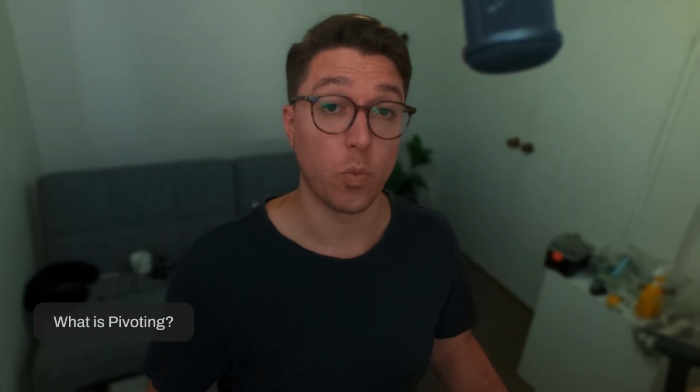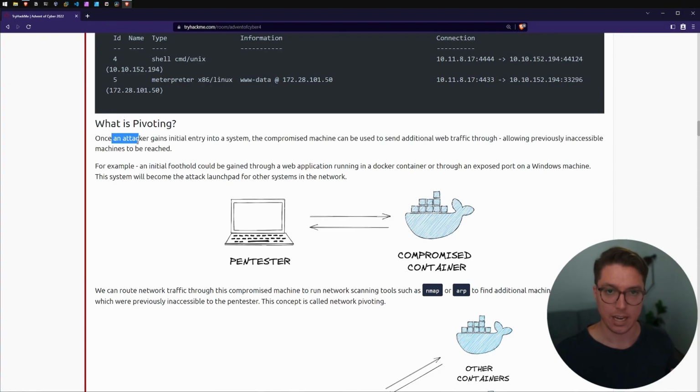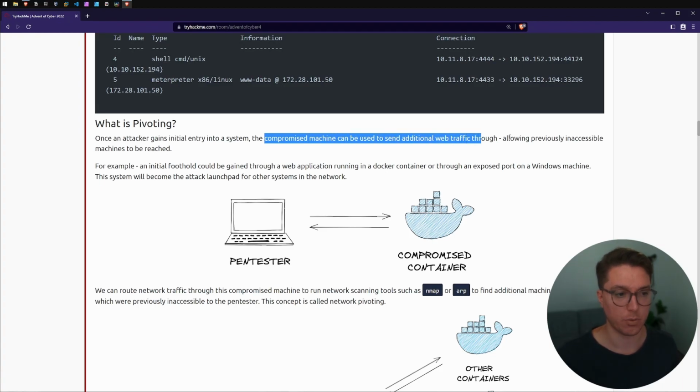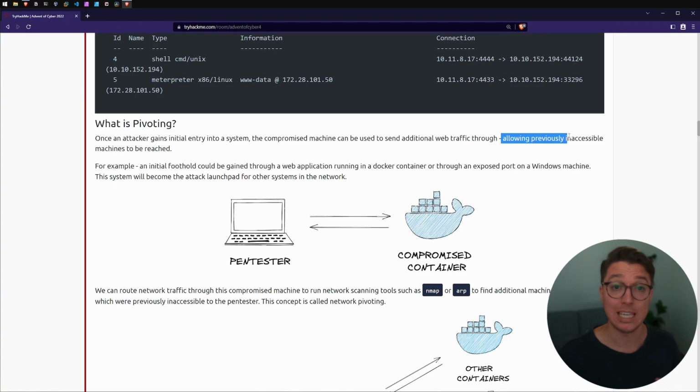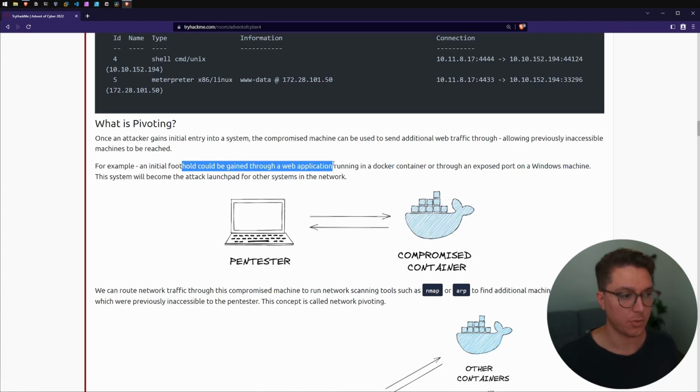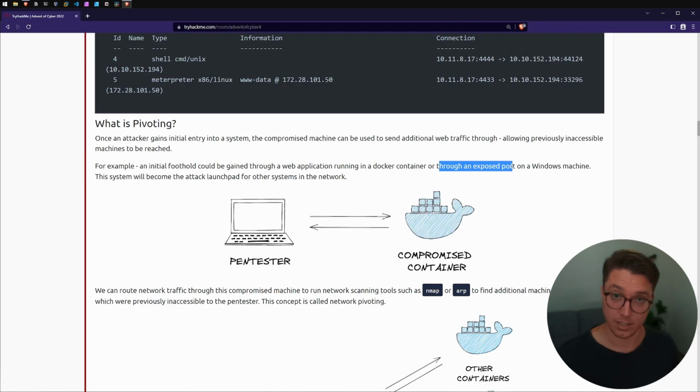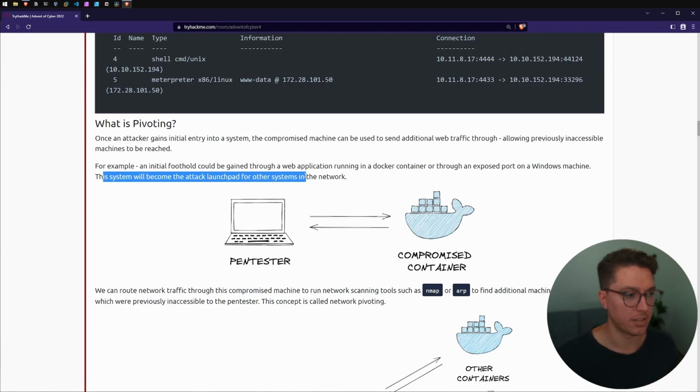So next up is, what is pivoting? So once an attacker, which will be us in this case, gains initial entry to a system, the compromised machine can be used to send additional web traffic through, allowing previously inaccessible machines to be reached. So I think this is a bit of foreshadowing for us. So we get through on a web application running in a Docker container through an exposed port on a Windows machine. This system will become the attack launch pad for other systems in the network.